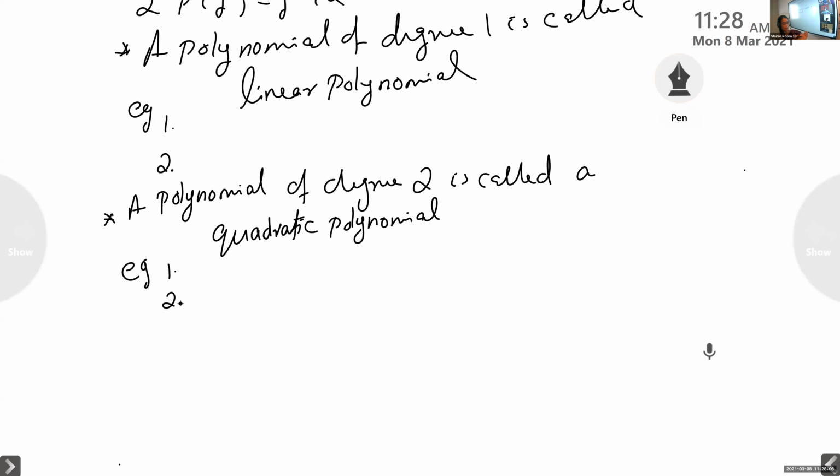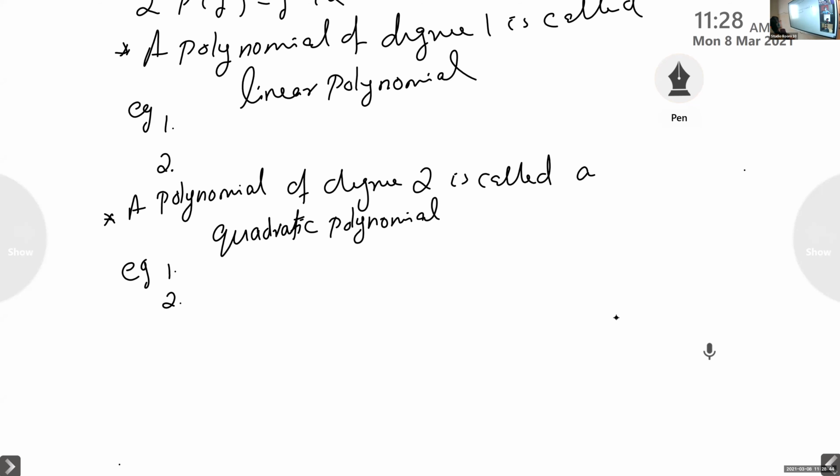A polynomial is an algebraic expression which contains one or more terms. This 2x we can call a polynomial. Or 2x plus 3 is a polynomial. That is the definition of polynomial. If it is 1 term, monomial, that you have studied in your 7th. If it is 2 terms, binomial. Okay, so I'm not going into that part.